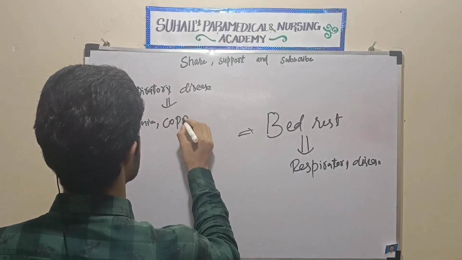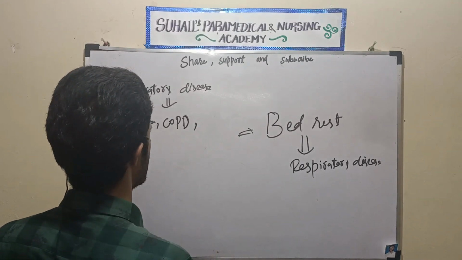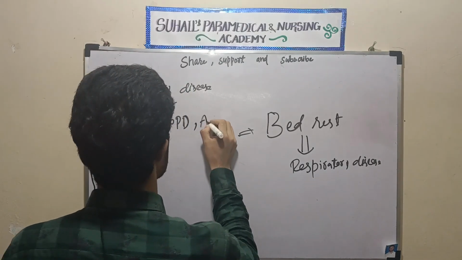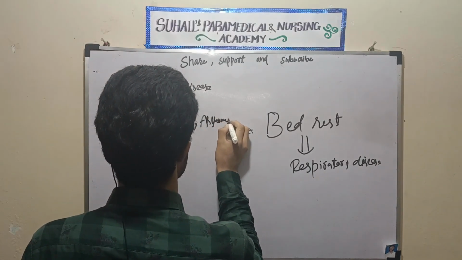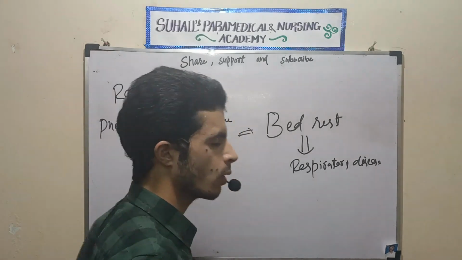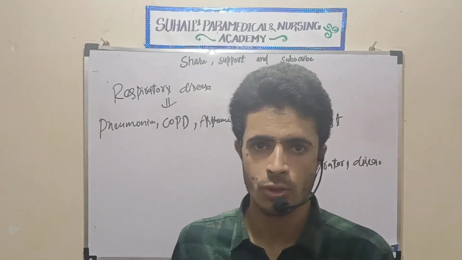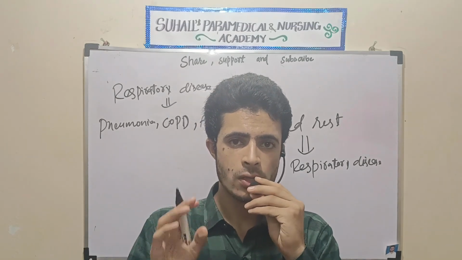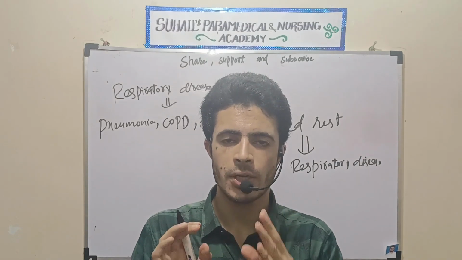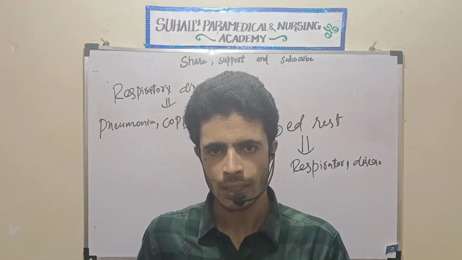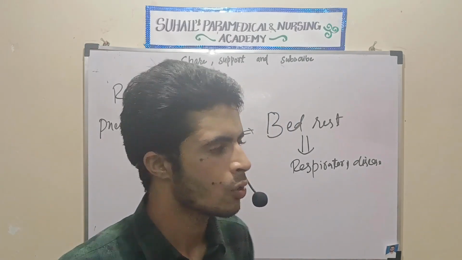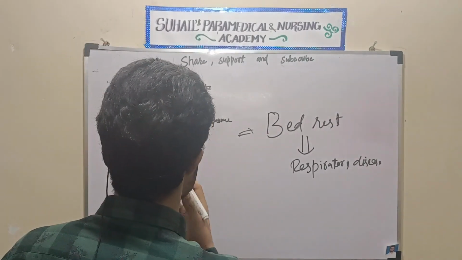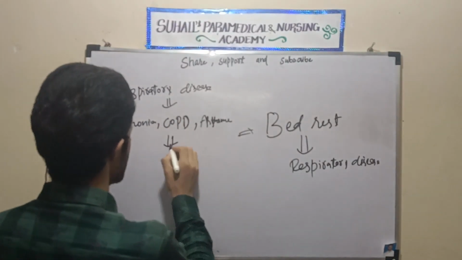Or we are talking about asthma, or tuberculosis. So there are many diseases that are linked to the respiratory system, mostly the lungs.